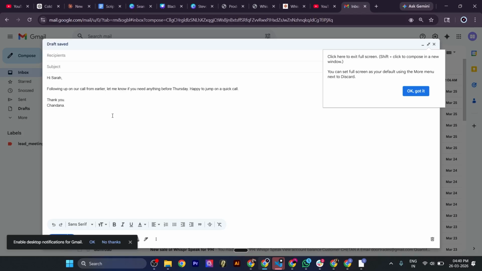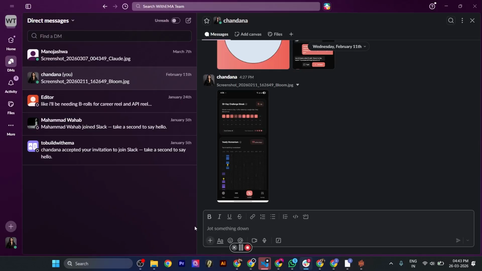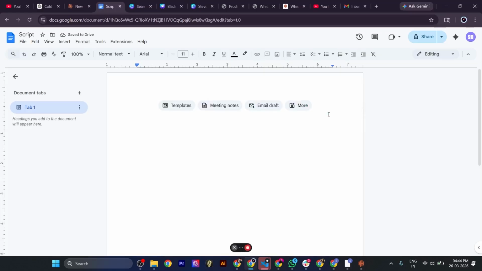Thank you, Chandana. It works in Slack too. The team just wrapped up the feature, pushing to staging now. I'll share the link once it's live. Google Docs? Yes, it works there too. The onboarding flow needs to be simplified. Users are dropping off at step 3 because there are too many required fields. The proposed fix reduces mandatory input to just name and email.